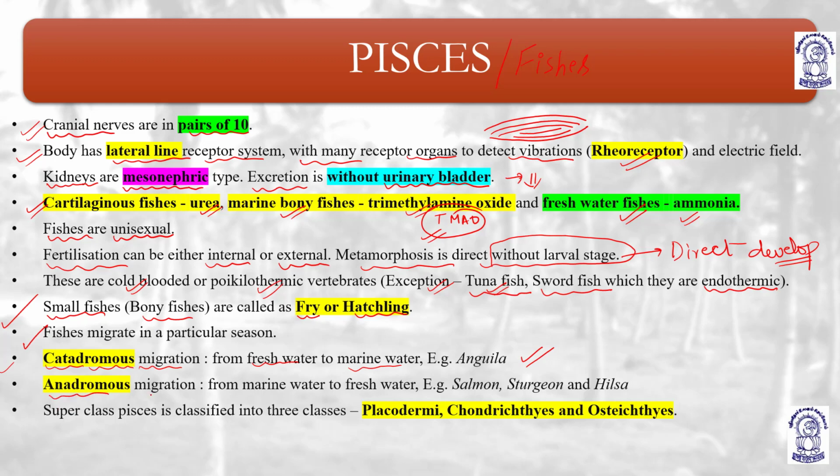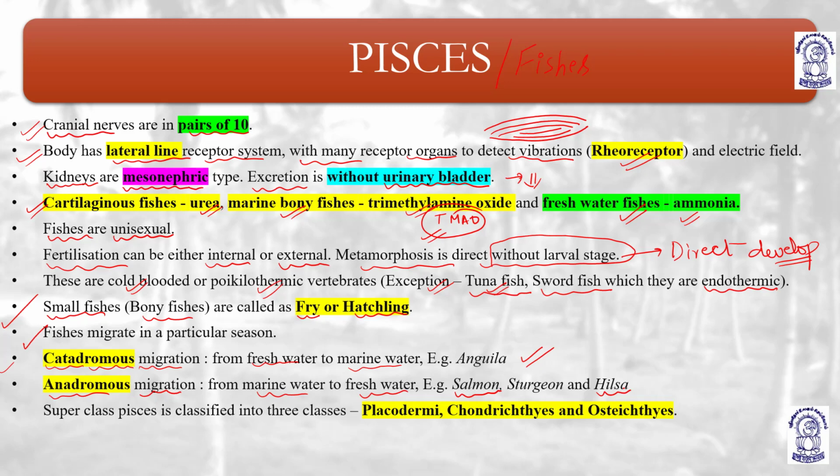Anadromous migration is from marine water to fresh water. They move to fresh water from marine water. Examples are salmon and hilsa. Salmon and hilsa move from marine water to fresh water for breeding and laying eggs. And anguilla is an example of catadromous, that is fresh water to marine water.